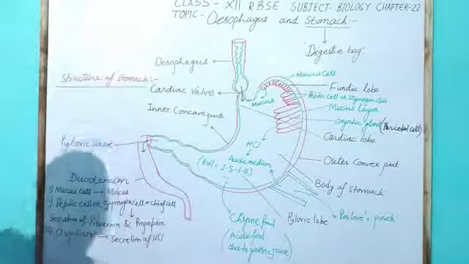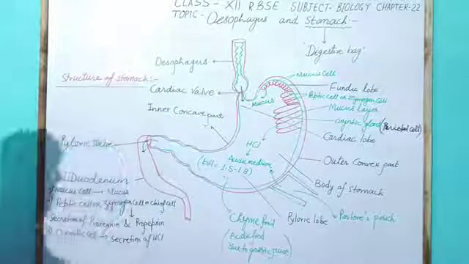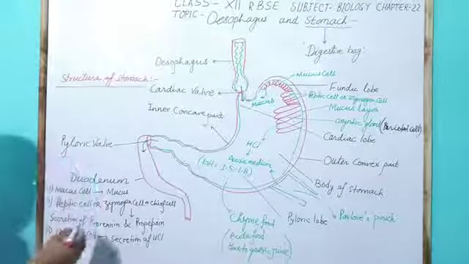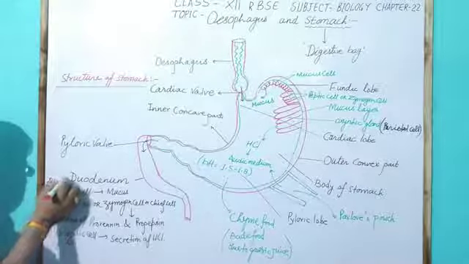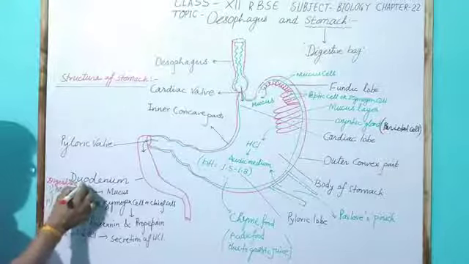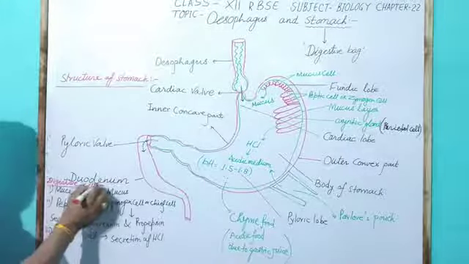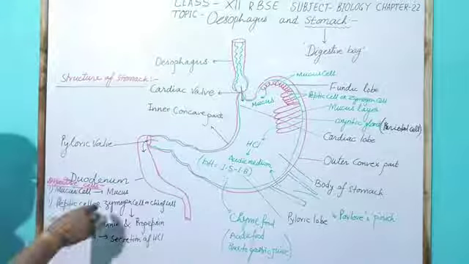So this is the structure of the stomach, in which the different digestive glands and digestive cells are shown. These are digestive cells, such as the mucus cell, which secretes mucus.